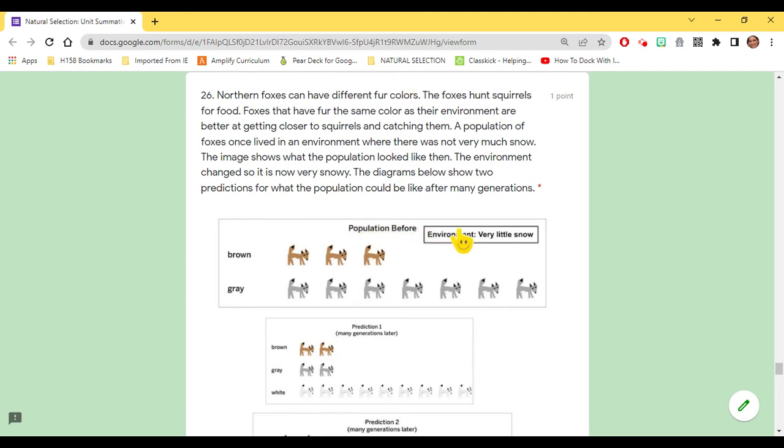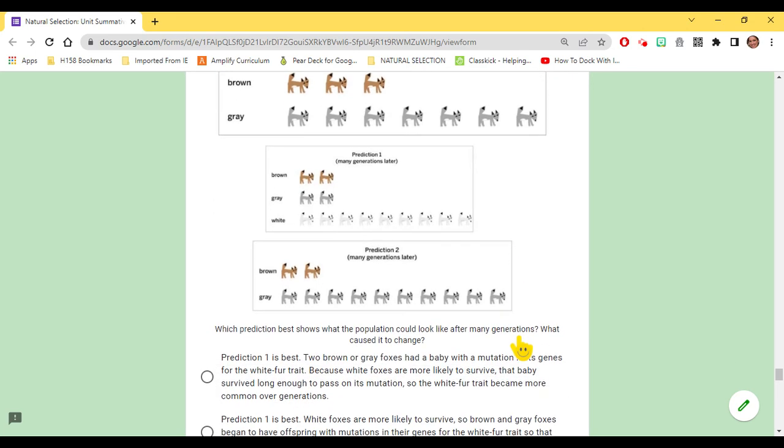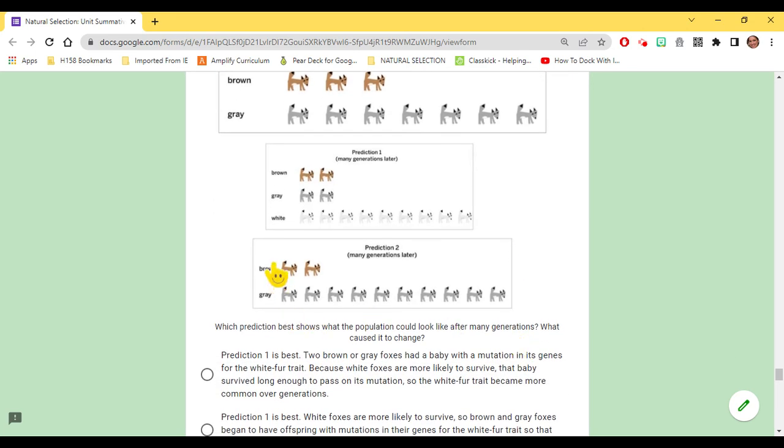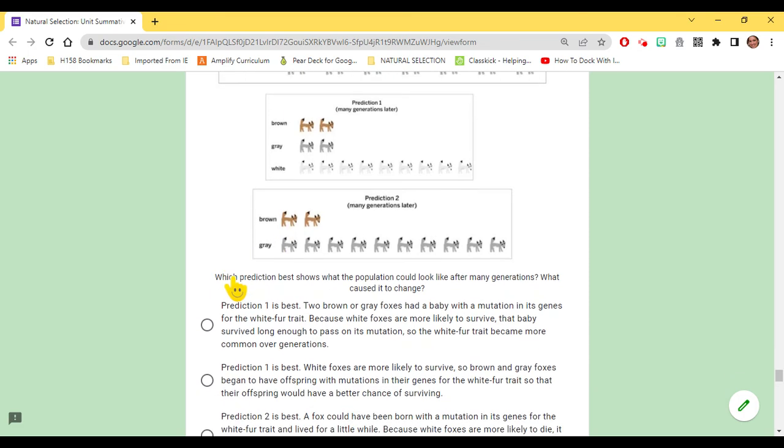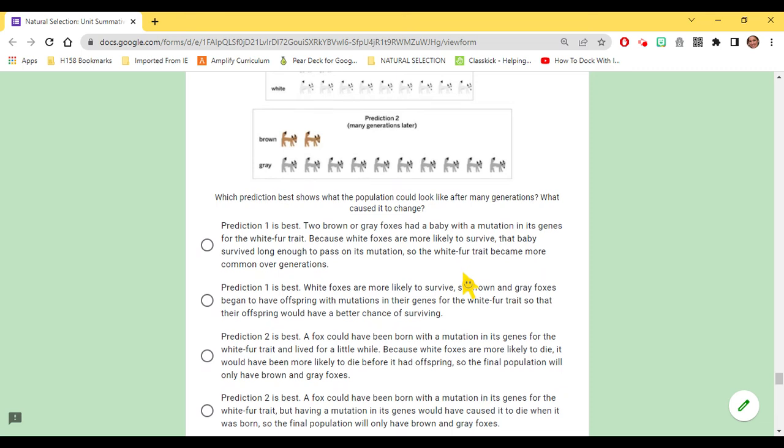Population before, environment, very little snow, with brown and gray. So here's prediction 1. Many generations later, brown, gray, white. Prediction 2. Many generations later, brown, gray. Which prediction best shows what the population could look like after many generations and what caused it to change?